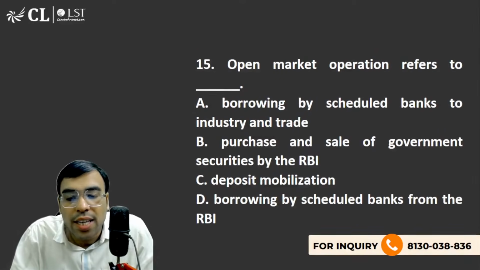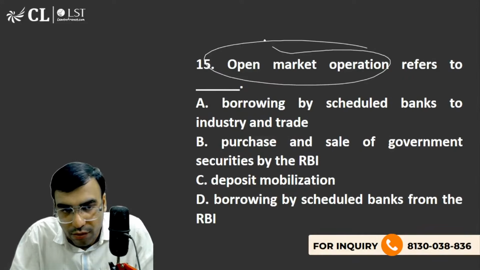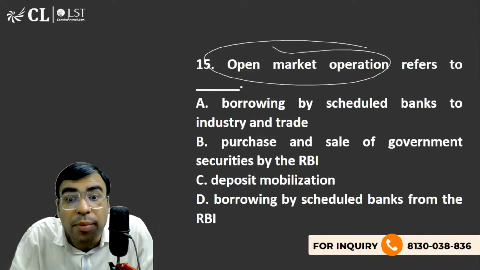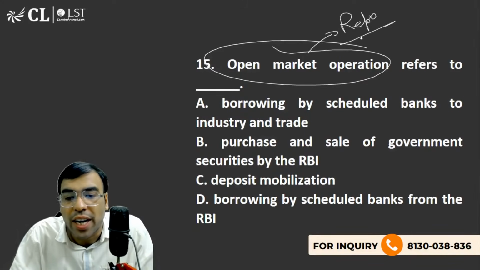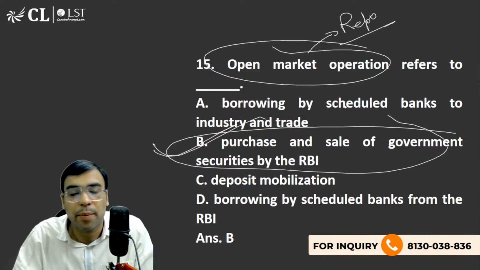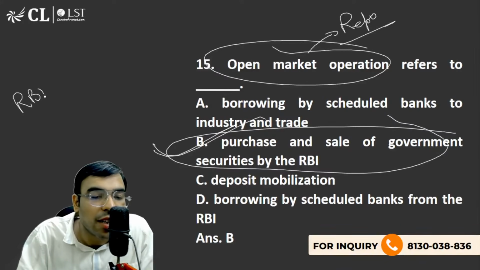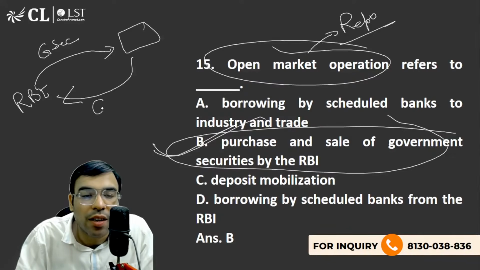Now, the next one is: open market operation refers to what? This is pure economics, but I'm telling you because it is linked with repo rate also. The right answer is the sale and purchase of government securities by the RBI. When RBI sells government securities and buys them back, this is called open market operation.